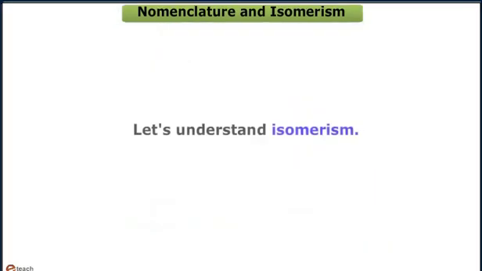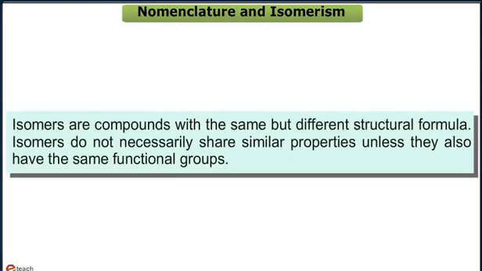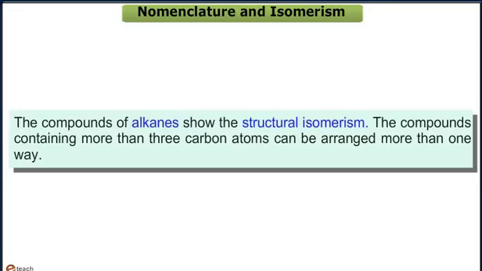Let us understand isomerism. Isomers are compounds with the same molecular formula but different structural formula. Isomers do not necessarily share similar properties unless they also have the same functional groups. Compounds of alkanes show structural isomerism. The compounds containing more than 3 carbon atoms can be arranged in more than one way.